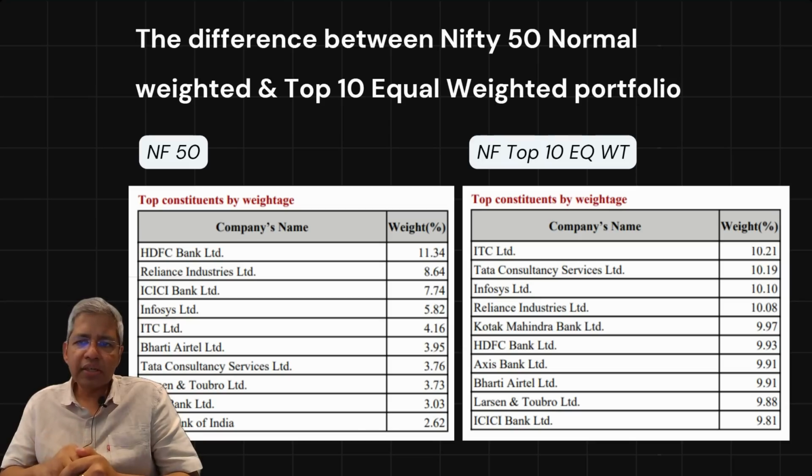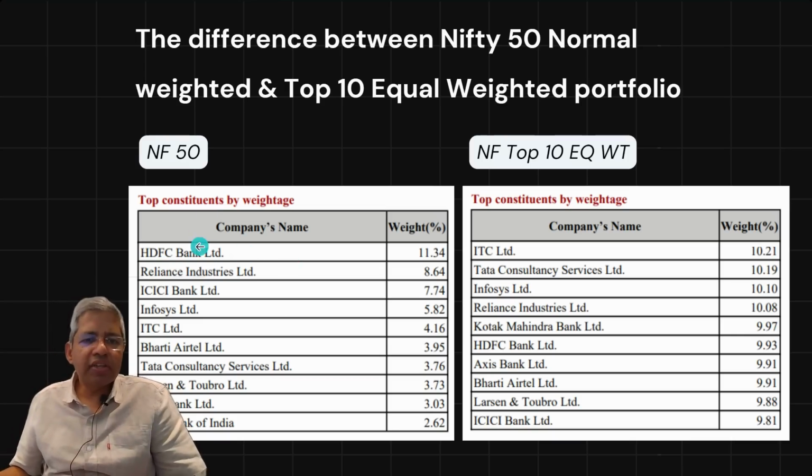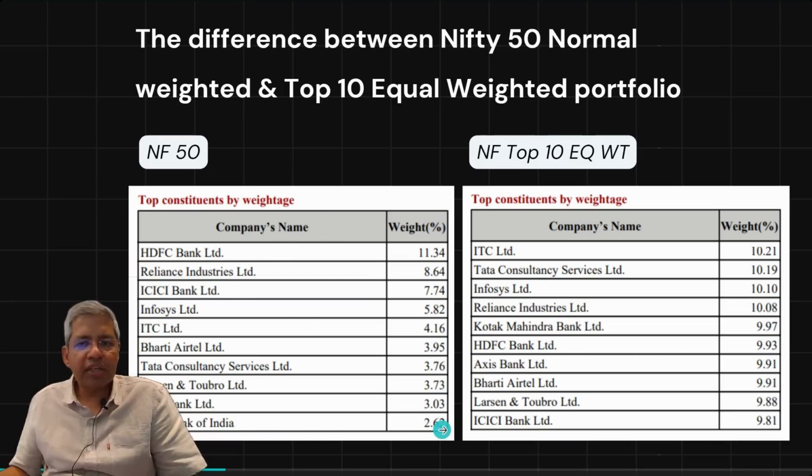what you will see here is that, for instance, in the normal Nifty, we have HDFC Bank Limited weight at 11%. In the Nifty top 10 also, it is very near that at 9.93%. But in the regular Nifty, State Bank of India is 2 point, let's not take State Bank, let's take Larsen, for instance.